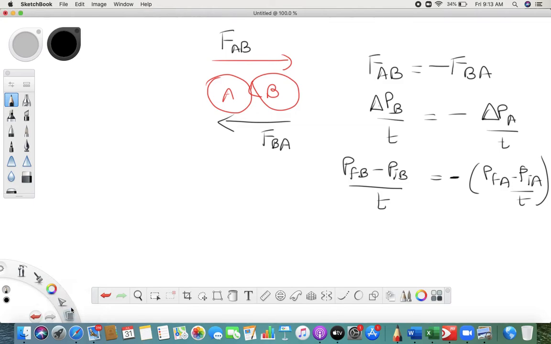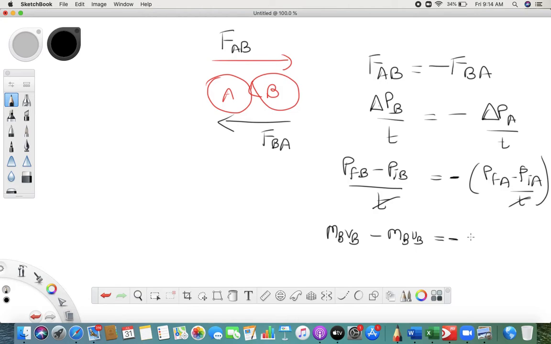Okay, so I hope we are getting what I'm trying to say. Now final momentum of ball B is what? MBVB. Final means V and initial means U. The T and T get cancelled.